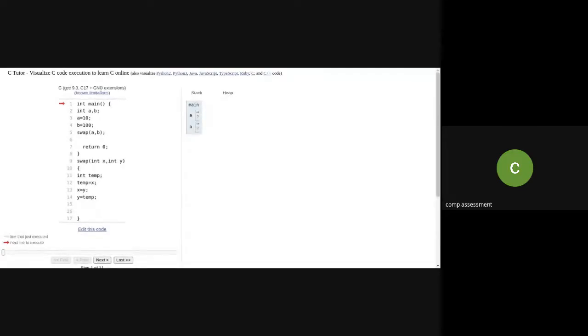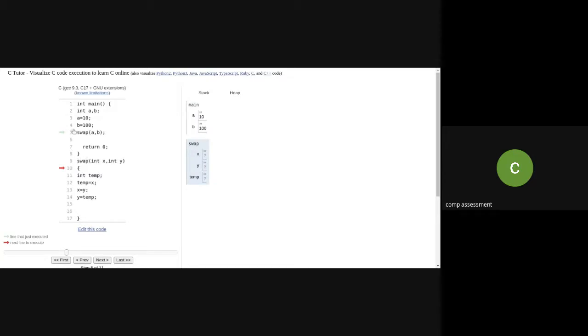So quickly we will see. Whenever I'm executing this, whatever variables are in my main program, the memory will be allocated at compile time. See, a will be 20, b will be 100. And this is the swap keyword, the name of my procedure. Whenever this procedure name is called, from the name occurrence, it will check the definition of that particular procedure. When it checks, my compiler will check for the swap procedure and get that particular location.